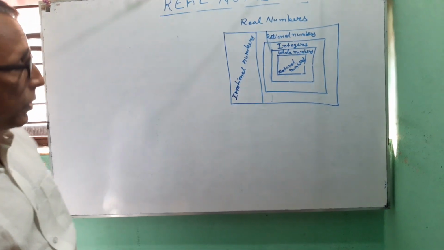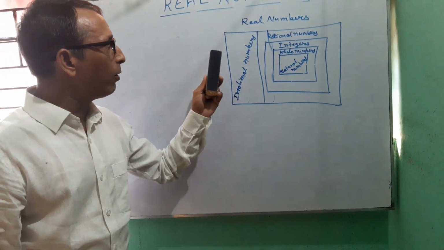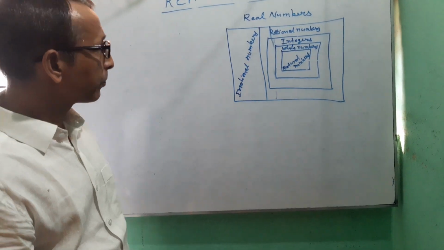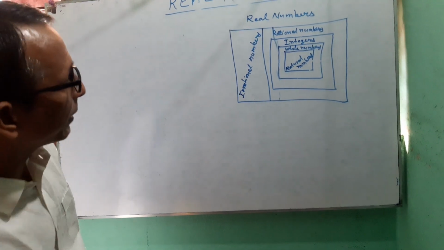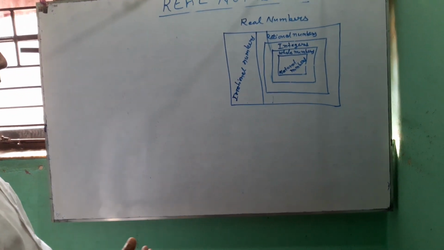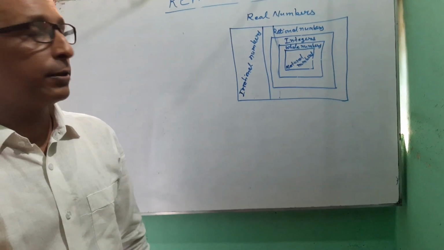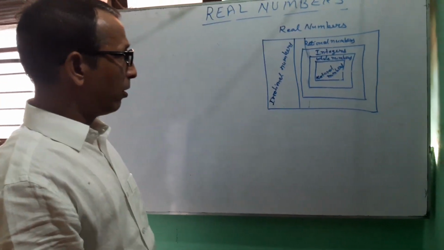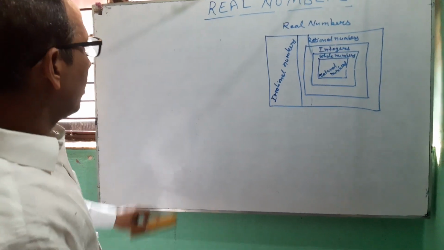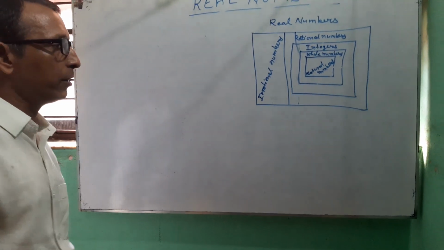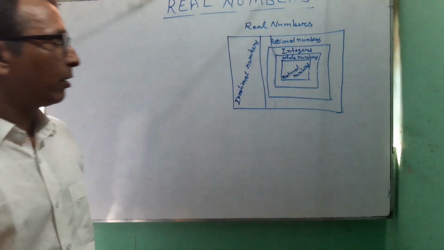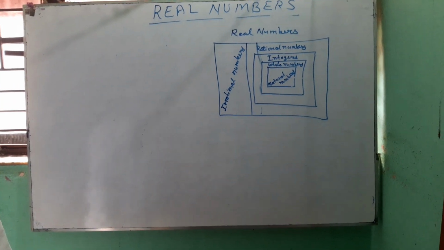But we can also say all integers are real numbers, but all real numbers are not integers. Now if you want to draw this diagram, do hurry up.